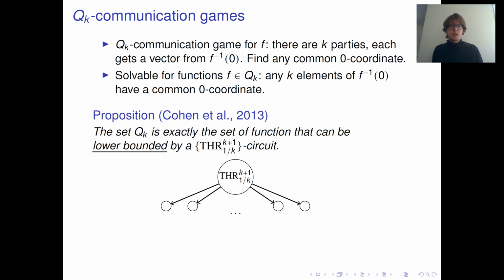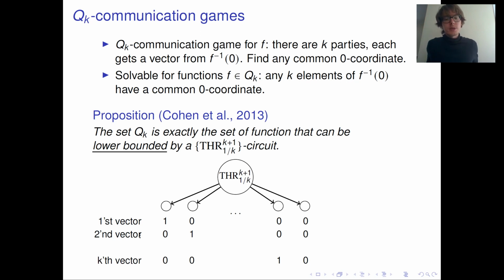Because you can take just any k elements on which the function is 0, and then the circuit is also 0 on these k vectors. So the output gate of a circuit is 0 on k vectors, and this means that there are k plus 1 gates which are fed to the output gate, and for each vector there is at most one out of these k plus 1 gates on which this vector is 1.